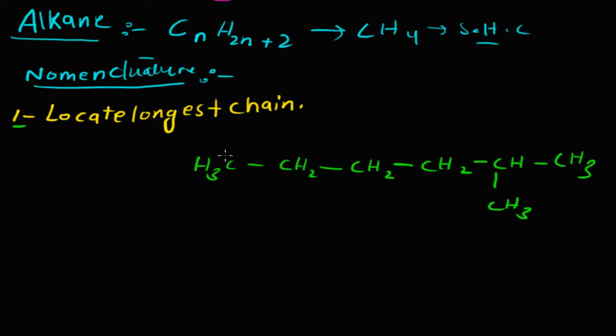Let's start from one side: 1, 2, 3, 4, 5, 6. And another way to name this hydrocarbon is 1, 2, 3, 4, 5, 6. In both cases the chain ends with 6 carbons, so this is called the hexane molecule.